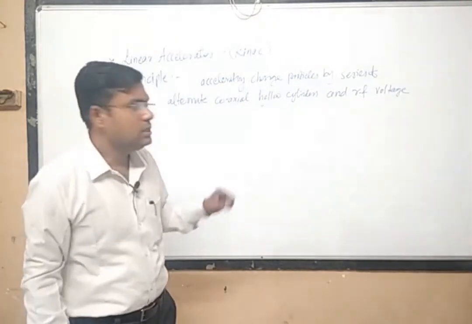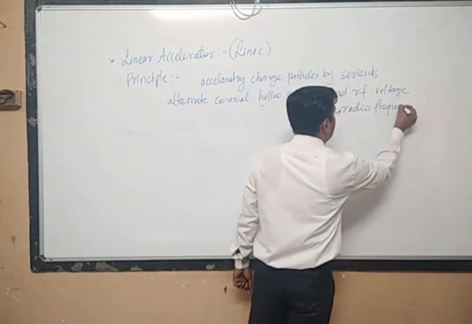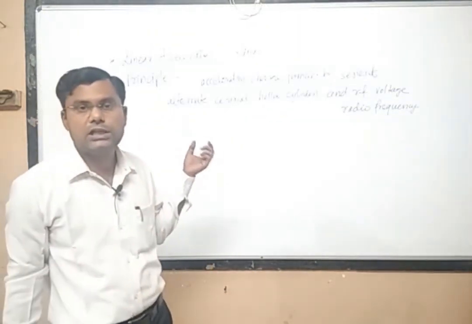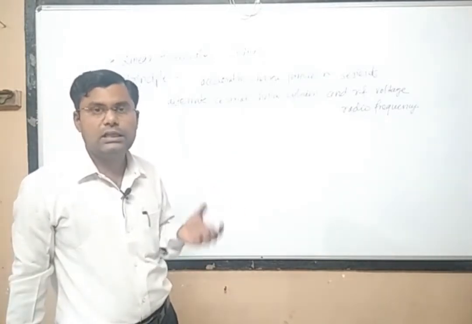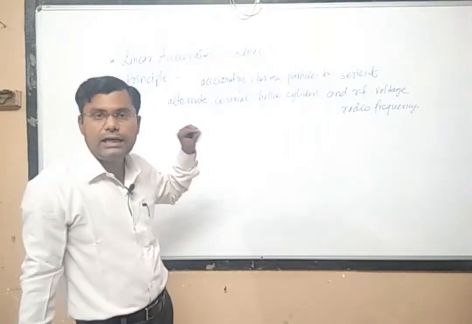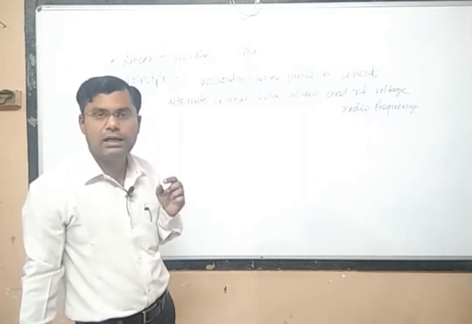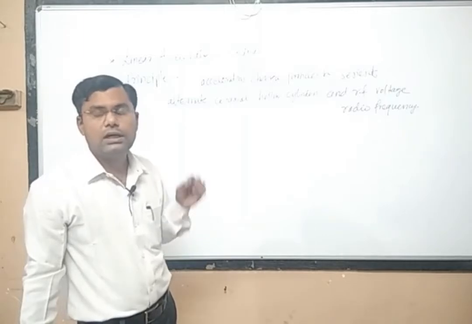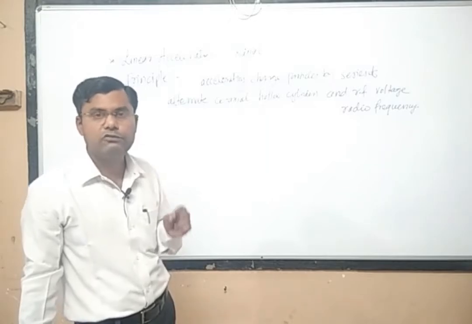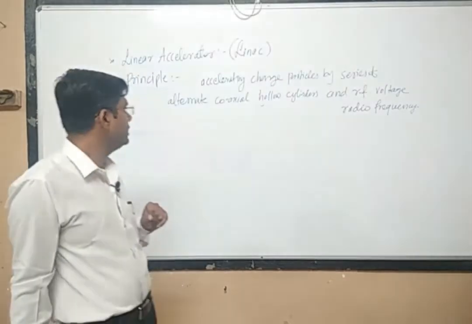What is meant by RF voltage? RF stands for radio frequency voltage. So how are these highly energetic charged particles obtained? In general, any linear accelerator operates on this principle: it will successively accelerate the charged particle again and again by allowing it to move through an alternate series of hollow coaxial cylinders, which will be connected to the RF signal voltage source.